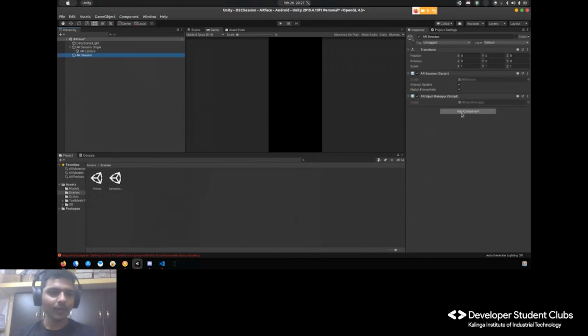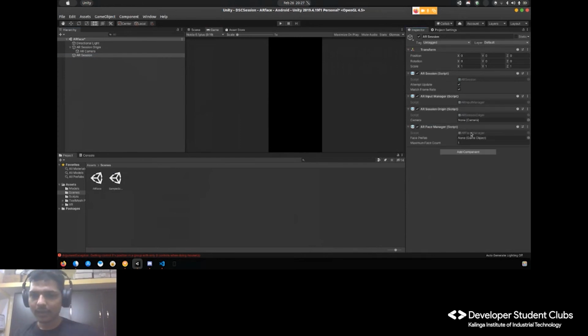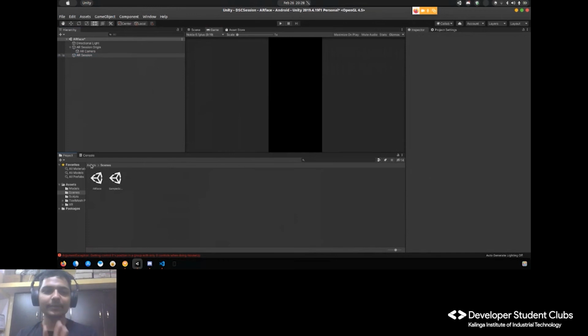Okay. So AR session, we'll be making a face filter today. So I have added the AR face manager. What does it ask for? It asks for the camera. So where is our camera? Our camera is here. See, this part is very simple. It asks for a camera. Whenever there is a face, it asks for a prefab so that it can replace the face with it.